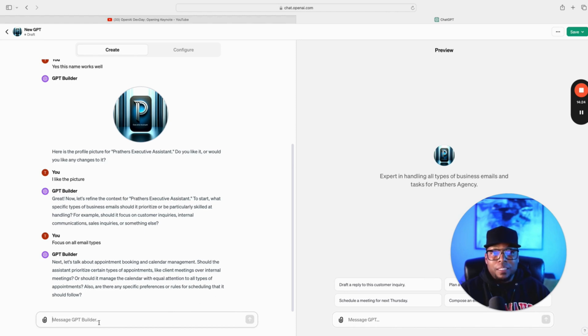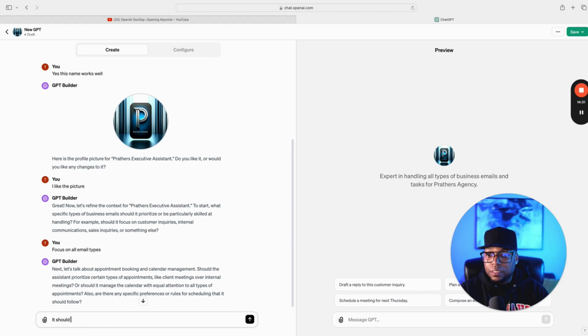Because I want to make this quick, I'm gonna just say it should manage the calendar with equal attention to all types of appointments. There are no specific preferences or rules for scheduling that it should follow.